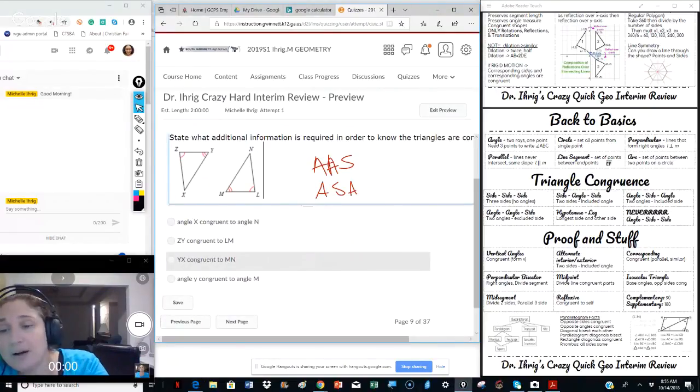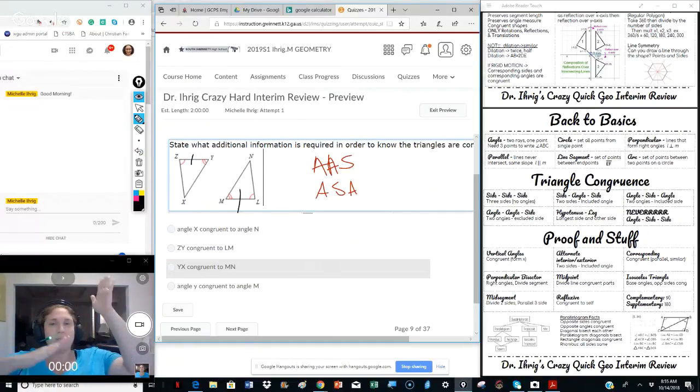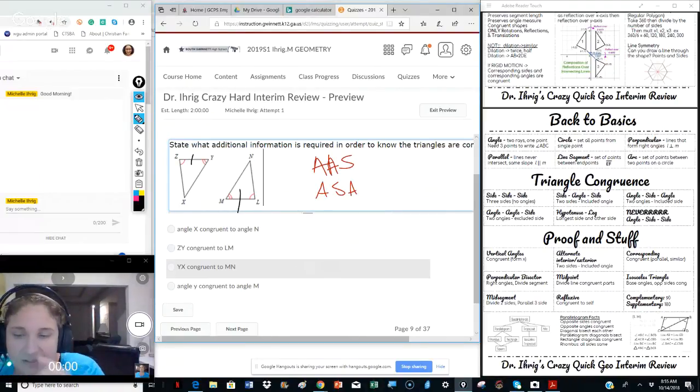So that means we are making our sandwich. We are making our beautiful sandwich that is not from school breakfast. So the angle side angle means we need to have our bread angle, our goodies, our Chick-fil-A chicken, and then our bread angle. So the bread is the angles, the sides in between. So that means we need to have sides only.